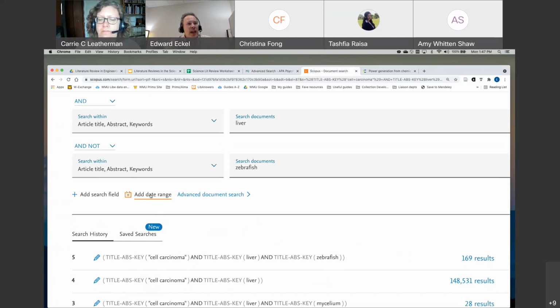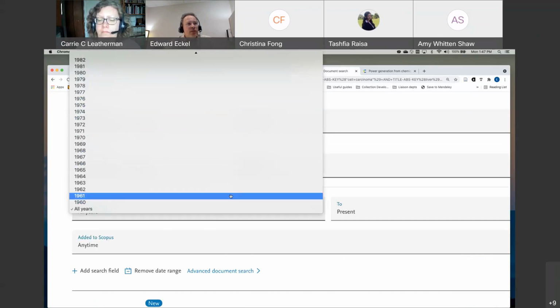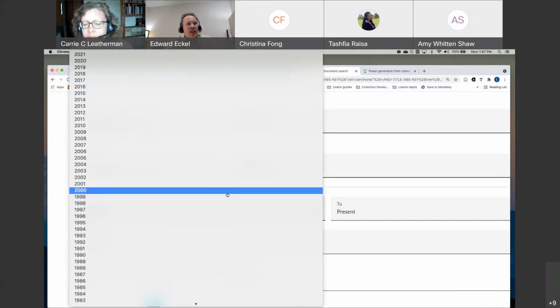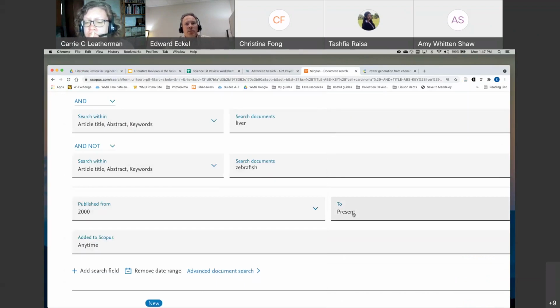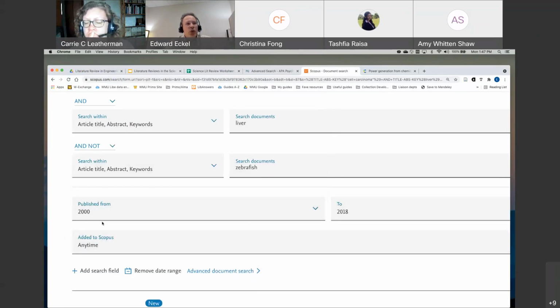Scopus gives me the option of adding a date range. And so again, I could pick a year, I could go back just 21 years, or a specific date range, 2000 to 2018. So pretty much every database is going to have date limit options.